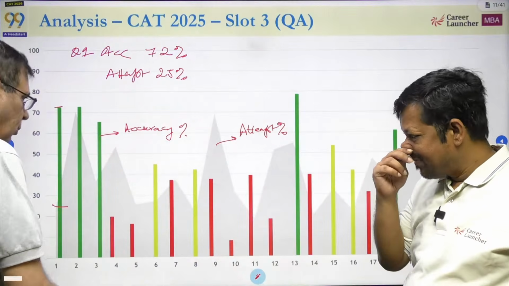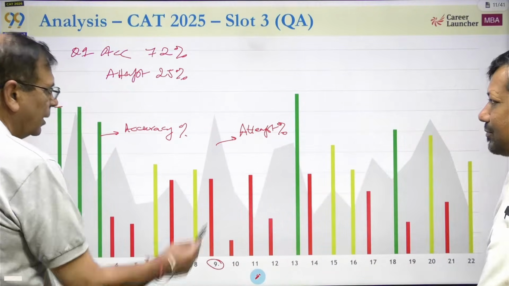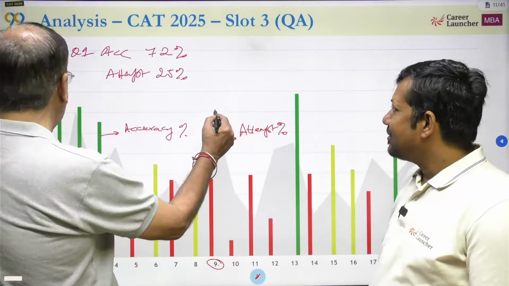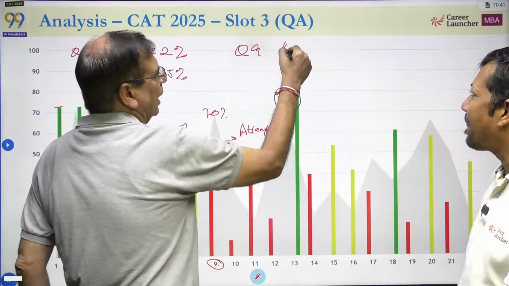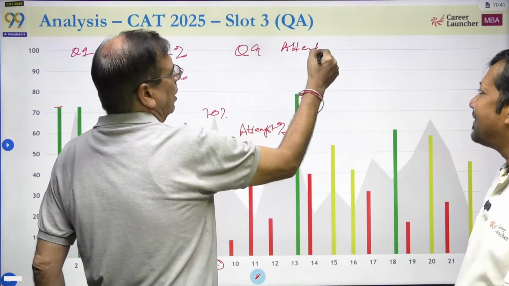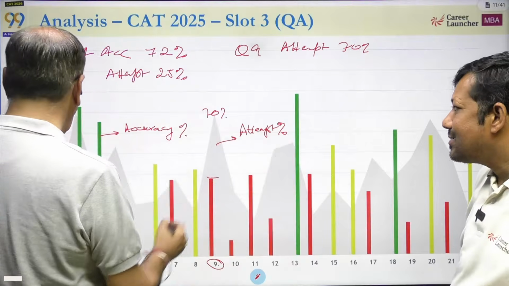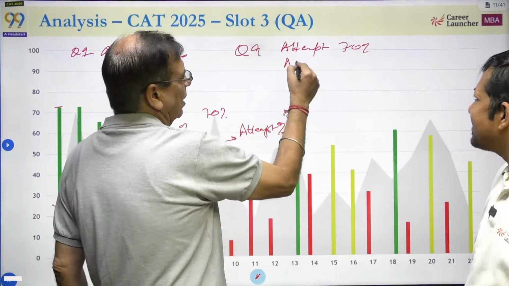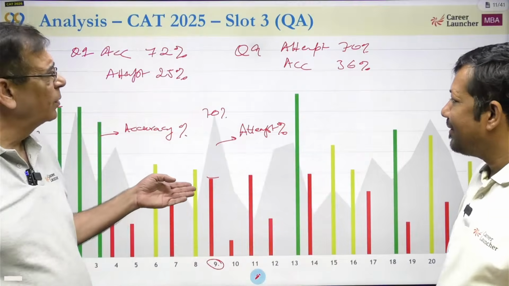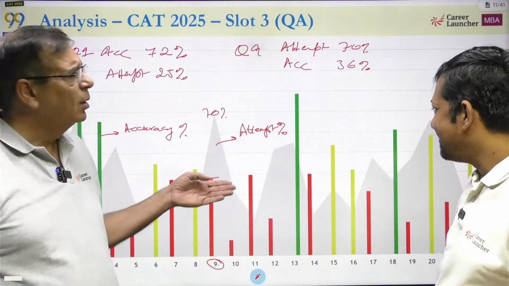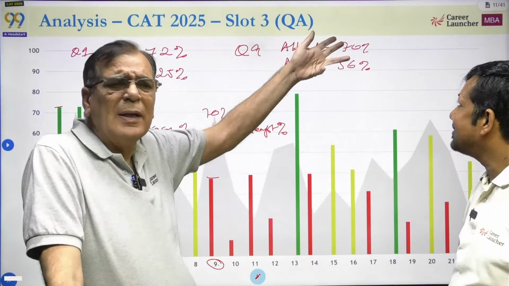Let me go to another question. Question number 9. Look at question number 9. What is the attempt? Close to 70%. The attempt is 70% and the accuracy is about 35%, 38%, right? Why did you attempt this question? Only 1/3 of these 70 people got it right. This was a question that should not have been attempted.